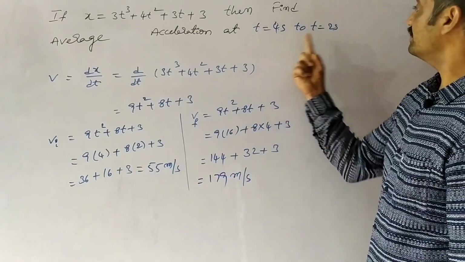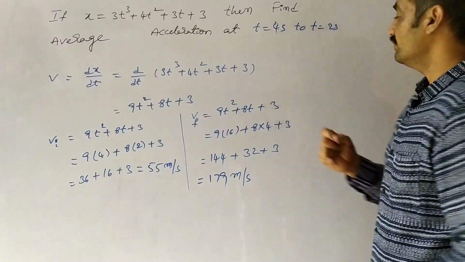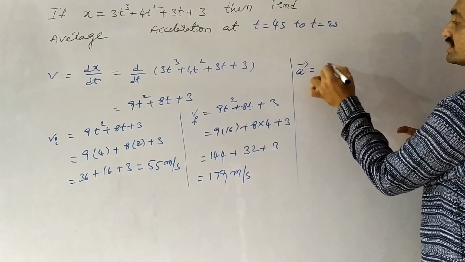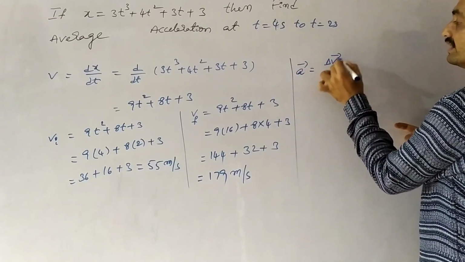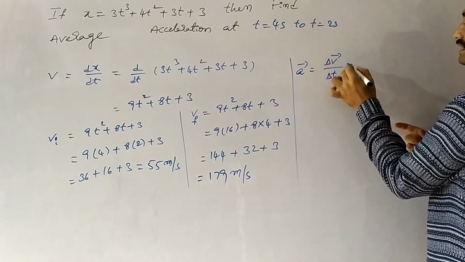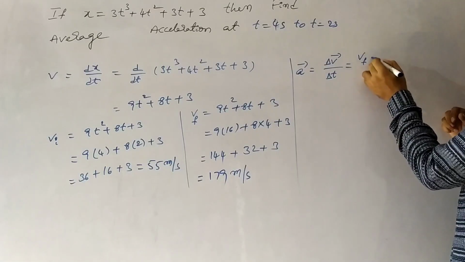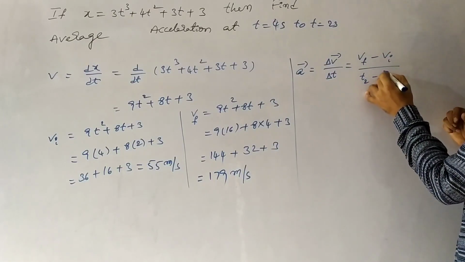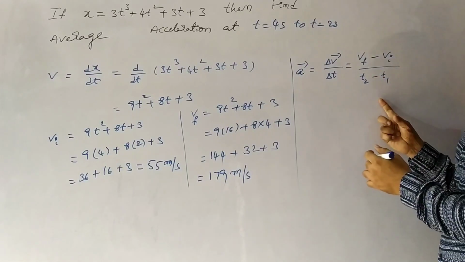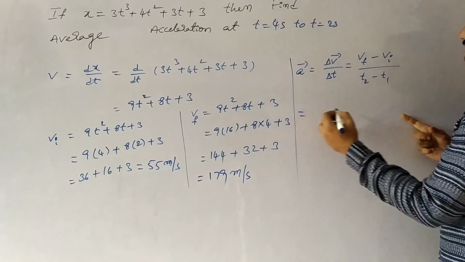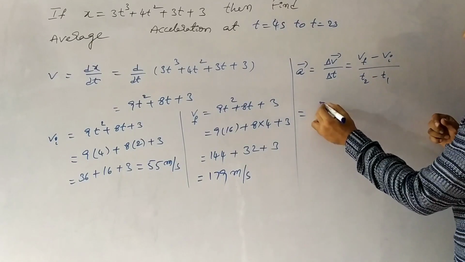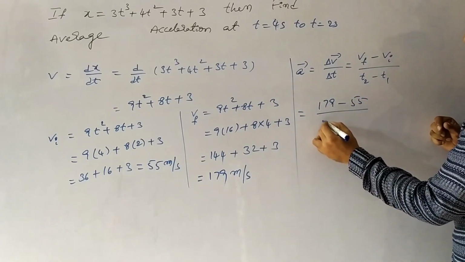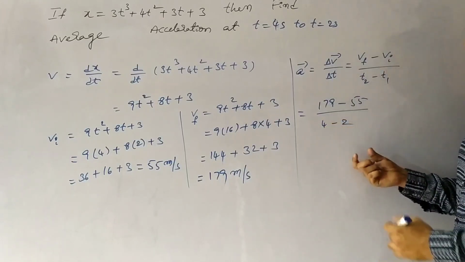So here the time interval is changed from 2 seconds to 4 seconds. Then the average acceleration equals delta v bar by delta t, which is v suffix f minus v suffix i by t2 minus t1, which equals 179 minus 55 by 4 minus 2.